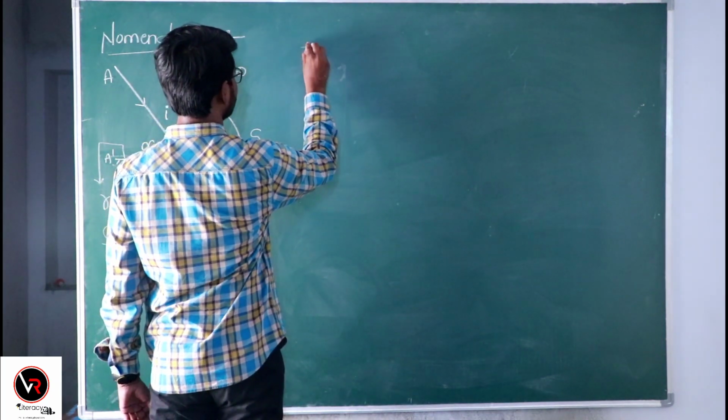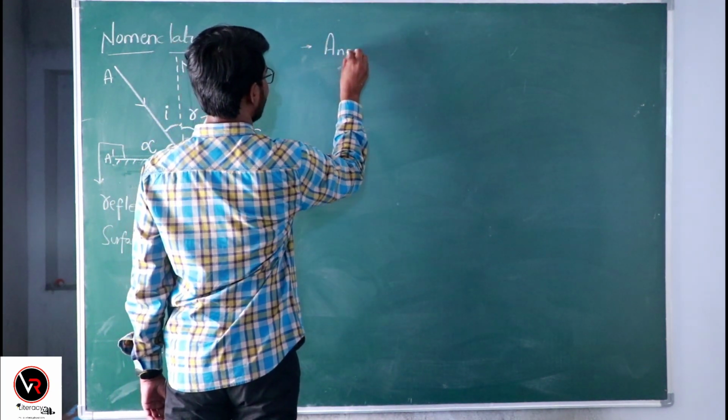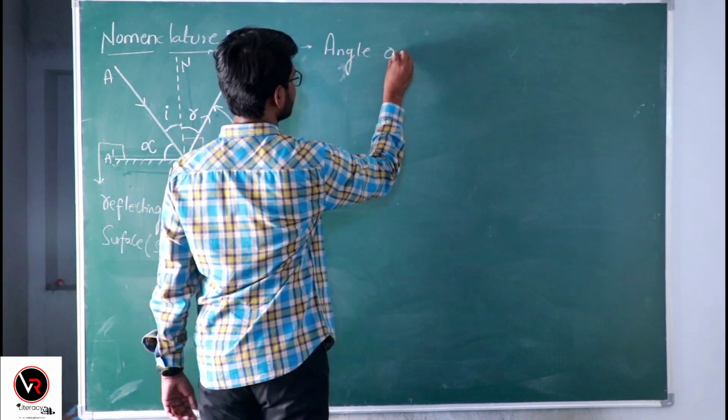So the last one is the angle of deviation.